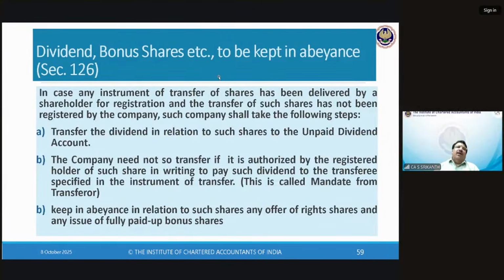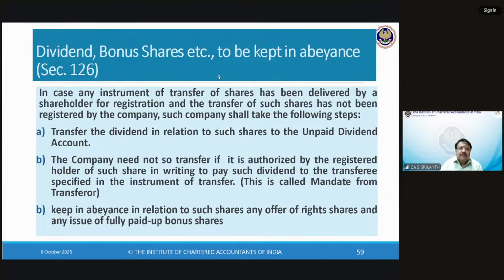Also, as you might have seen in allotment and transfer of shares, it is still possible that some companies will be operating with physical shares. Now, in physical shares, there will be actual physical delivery of the certificate together with the instrument of transfer. That's where the problems will start. So I didn't get it, it came late to me, like that. And then he will say, I sent it, you have not registered.